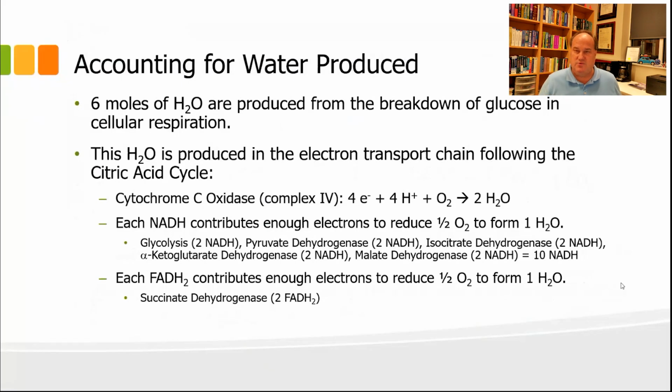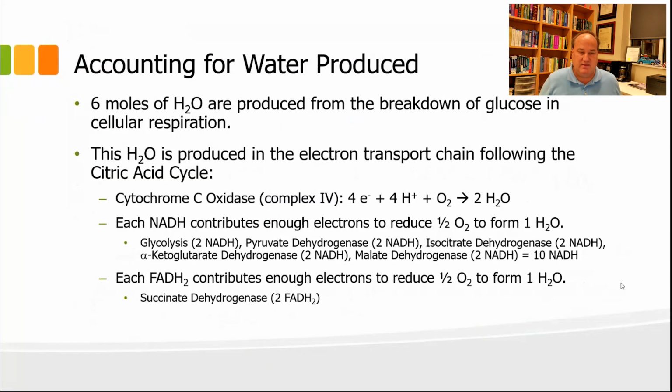Now, FADH2 is another reduced coenzyme. This is produced from the succinate dehydrogenase reaction of the citric acid cycle, and we get 2 ATP from FADH2 from the electron transport chain, and each FADH2 also contributes enough electrons to reduce 1/2 O2 to form 1 H2O.